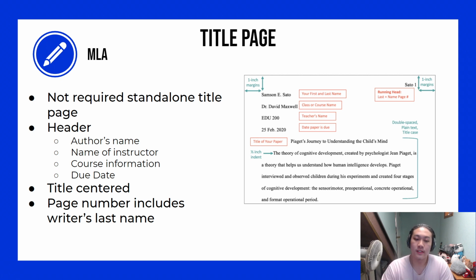Next up, we're on title page. So for MLA style, it does not require you to have a standalone title page. However, you might be instructed to do so. But if you're not instructed to do so, then you will have to create a header on the first page. The header should include your full name, the name of your instructor, the course information, and the date of submission in that order, top to bottom. The title will also be a line above the first sentence.